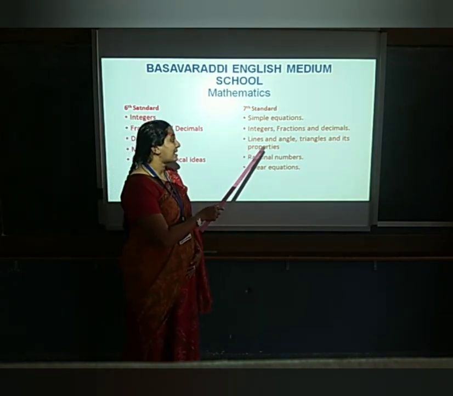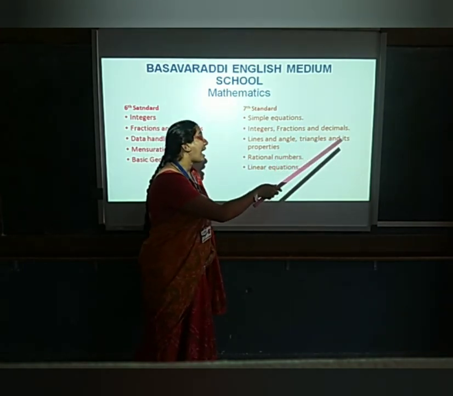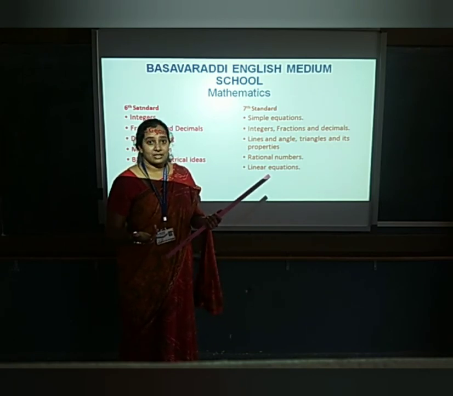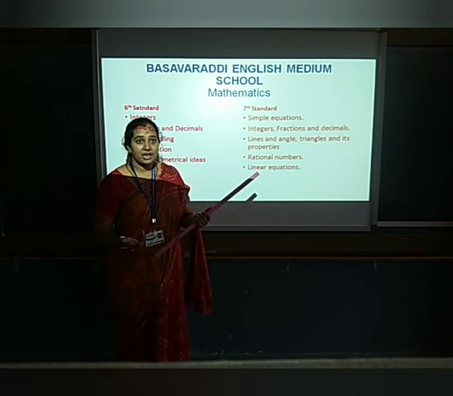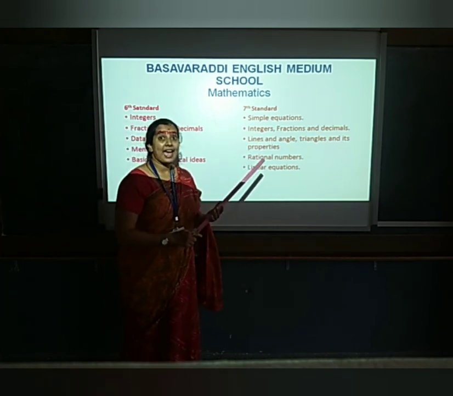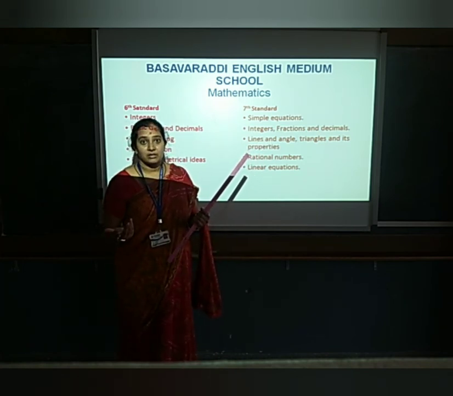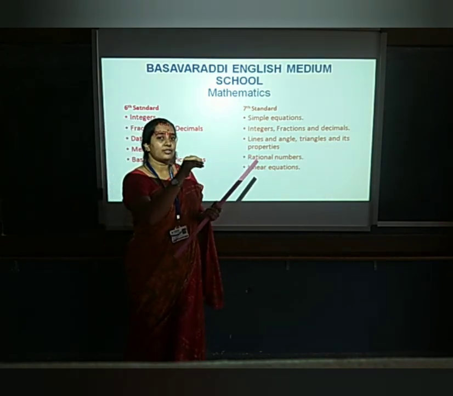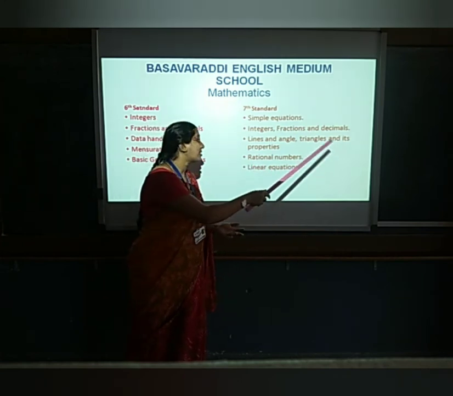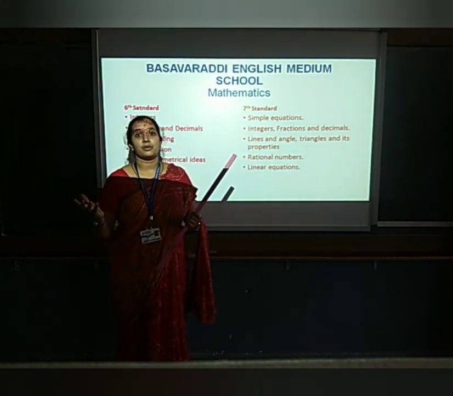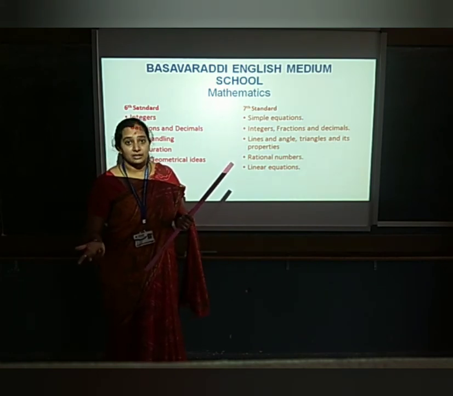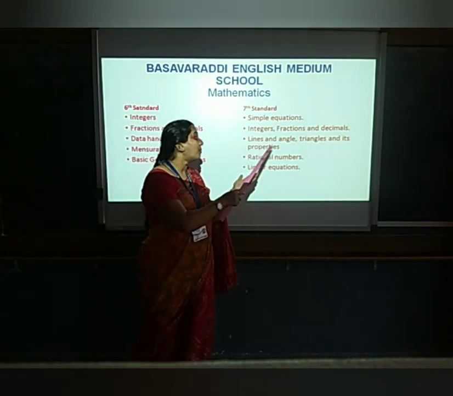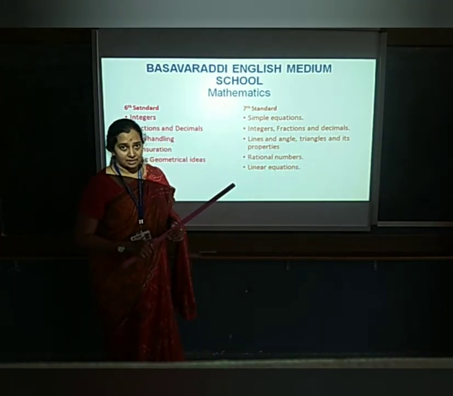Coming to your lines and angles and triangles and its properties. First you have lines and angles. Straight lines. What's a ray? That will be studied here. Angles, different types of angles. You have studied them in your 6th standard, but here more of the properties will be there. Triangles and its properties. You have different types of triangles: equilateral triangle, isosceles triangle. So, the properties of those particular triangles you will be studying here.